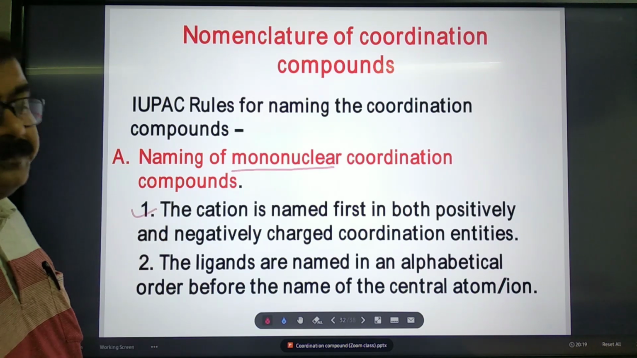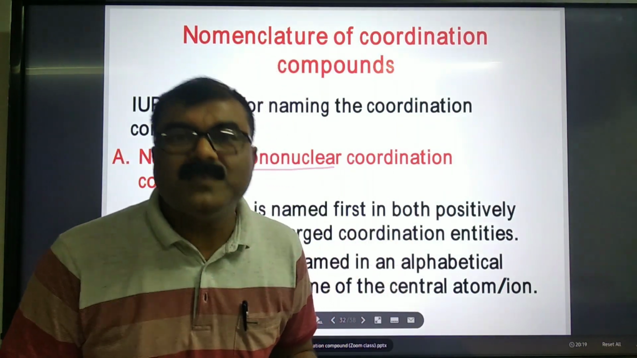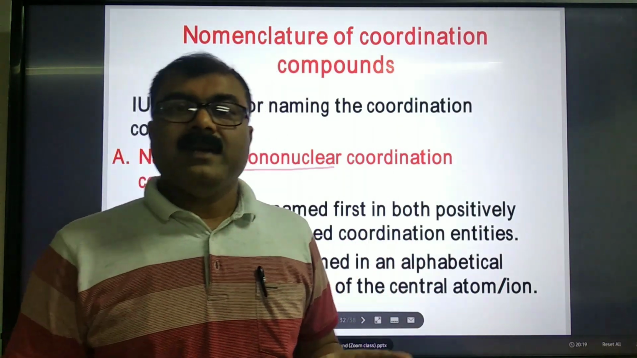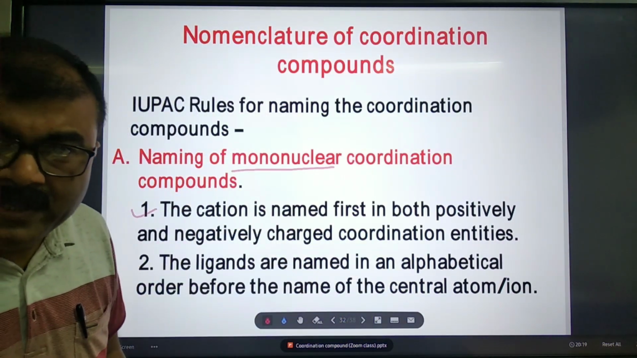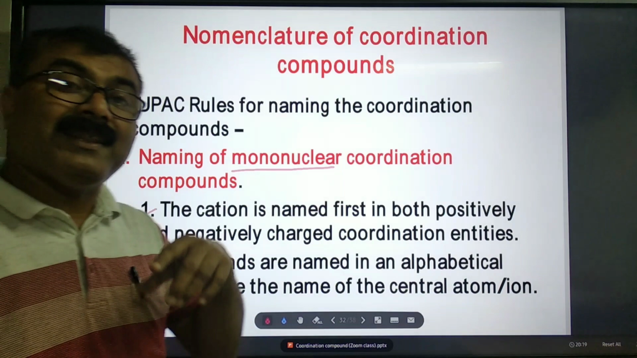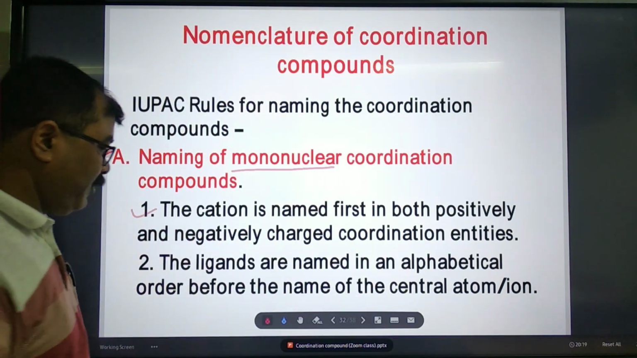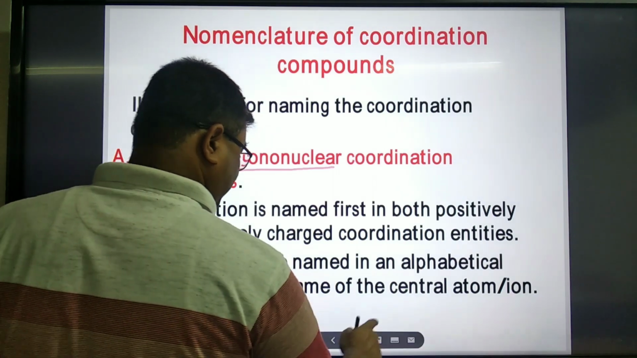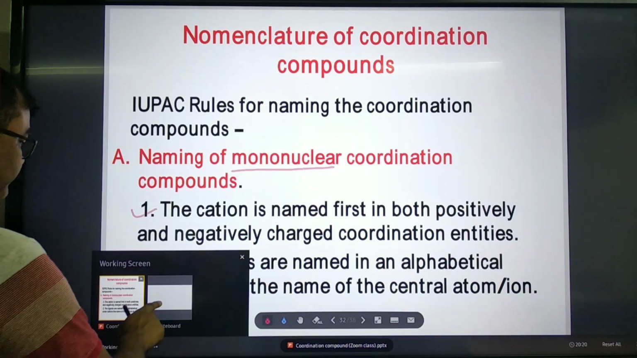Rule number 1, always cation name is given first followed by anion. Whenever it may be a positively or negatively charged coordination entity, always cation name is followed by anion name. Let me give an example of it.